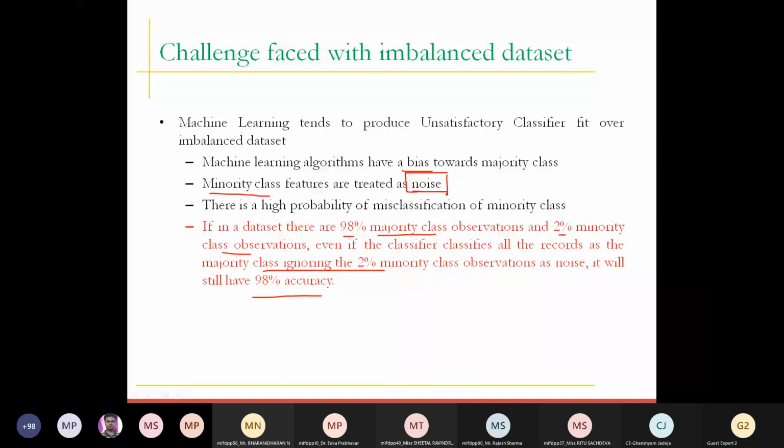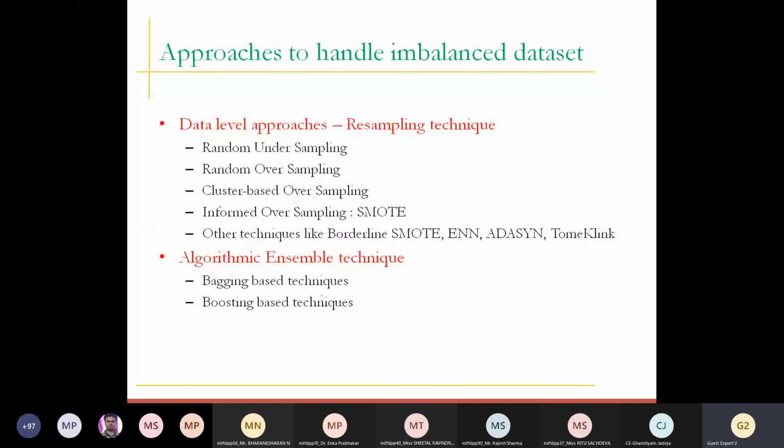Now we understood what an imbalanced data set is. Why does the problem of imbalanced data sets arise? Because there is real-time data coming from various heterogeneous or homogeneous sources, and imbalanced data can be generated. Now, what is the problem of an imbalanced data set? That we have also discussed. Now, let's move ahead with how to handle that imbalanced data set.